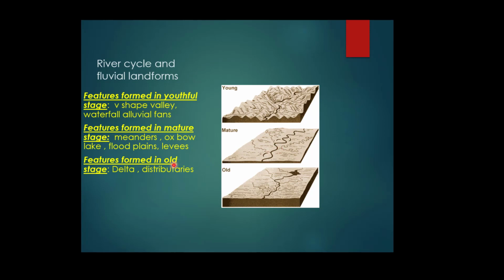And the third stage is marked by the old stage, and you can see some special features of the river. Rivers are divided into numerous distributaries before they drain into the ocean, and before they drain their water into the ocean, they form the delta through deposition of sediments.